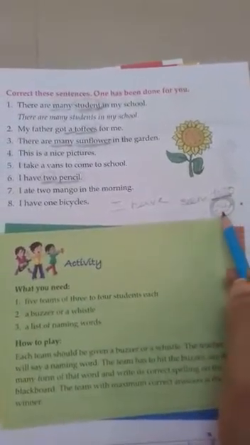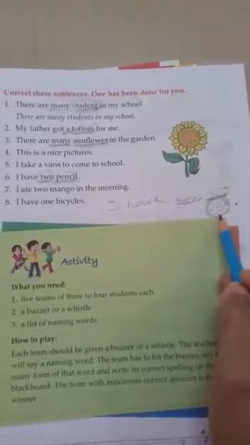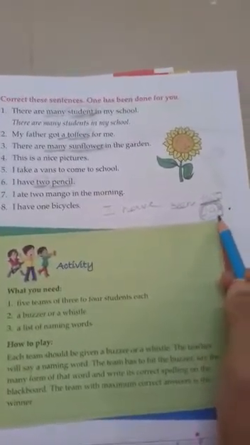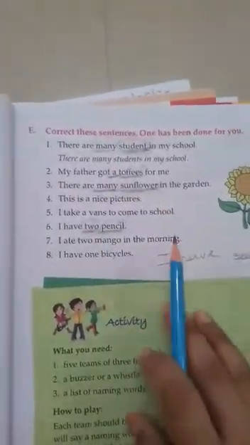We have to change this naming word as per our rule. But our rule tells us that when there is x at the end of a word, we have to add es to make it many. So I have seen two foxes. So students, while you correct the sentences depending on many or one, we have to keep in mind our rules.